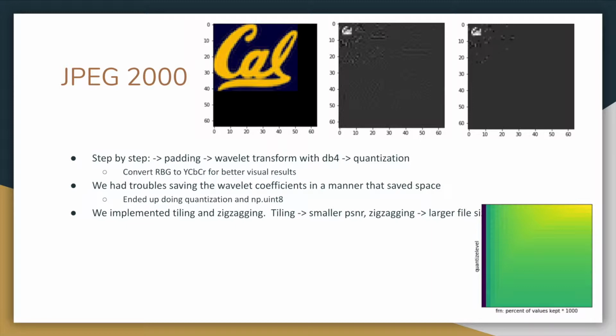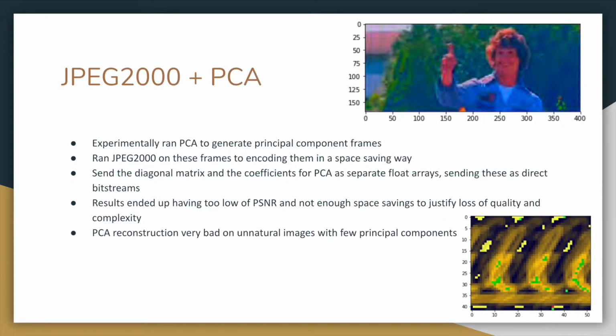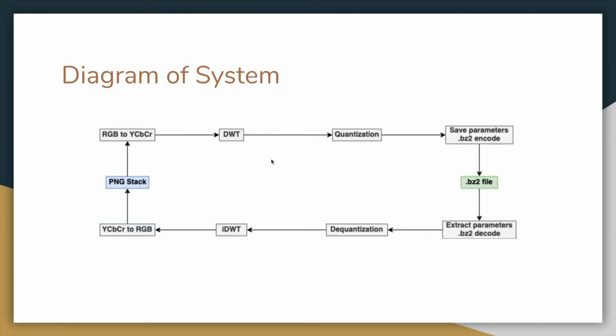Then we used JPEG 2000, which basically we took a wavelet transform, quantized it, thresholded it, and here you can see the heat map of how much better the PSNR is with less and more quantizing and thresholding. Finally, we tried using JPEG 2000 with principal component analysis by using JPEG on the principal component frames. However, again, the quantization error was too much for the chrominance and luminance channels to handle. We ended up only using the JPEG 2000 algorithm because PCA and JPEG 2000 gave us too much quantization and the results didn't look good.